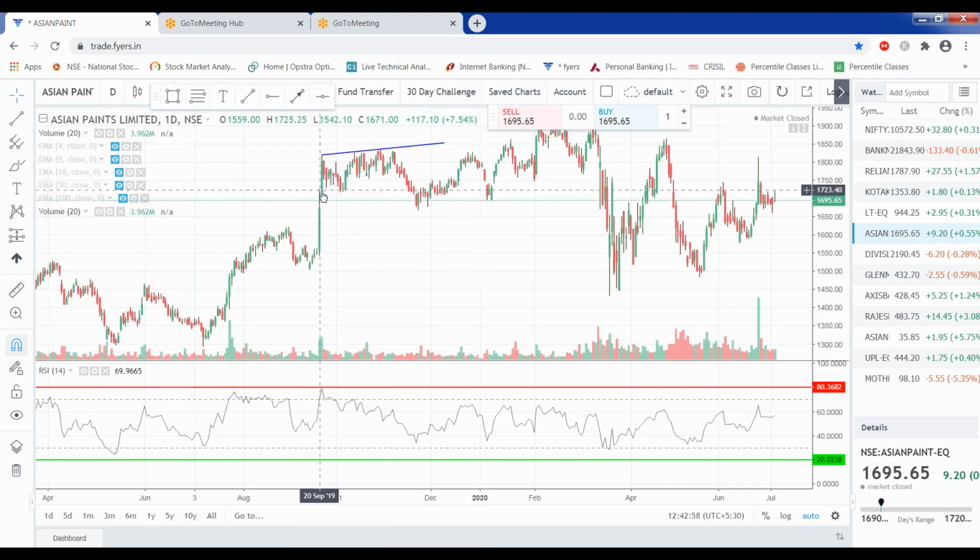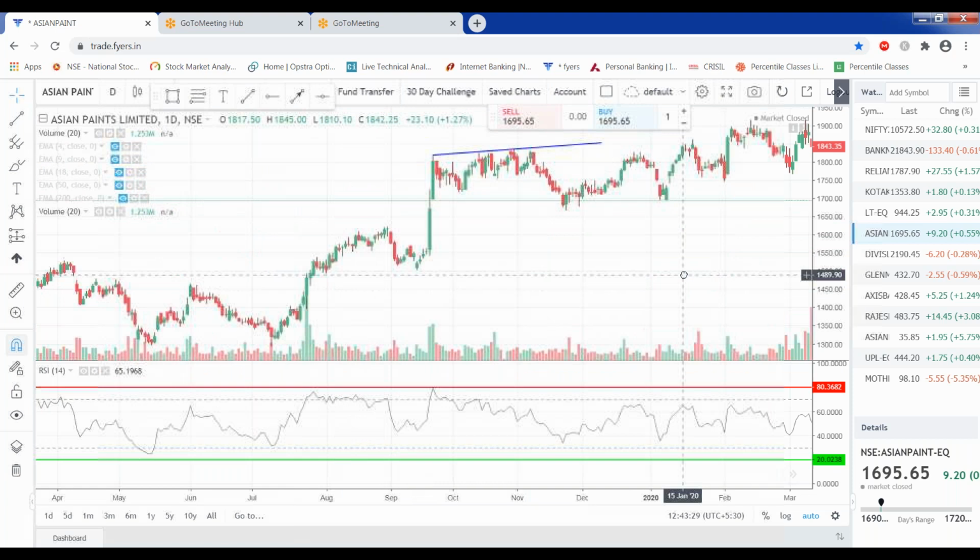Okay, so this is the candle on which RSI touched 80. And then after making a high of 1820, the stock dipped to the price of 1760. So after 1820, it made a 40-50, 60 points dip after RSI made a high of 80. So there is a dip.